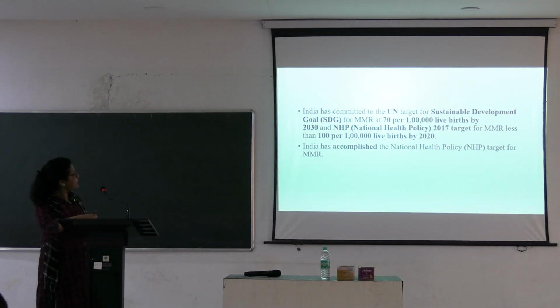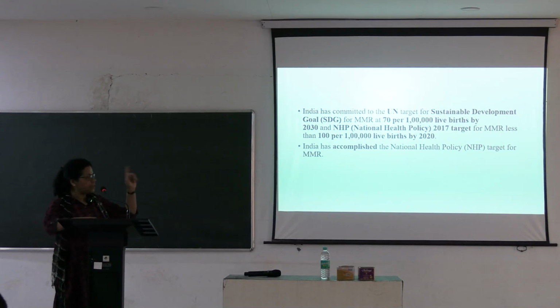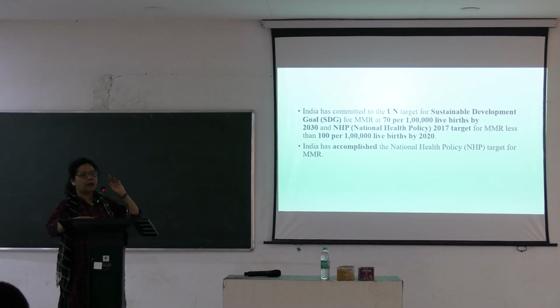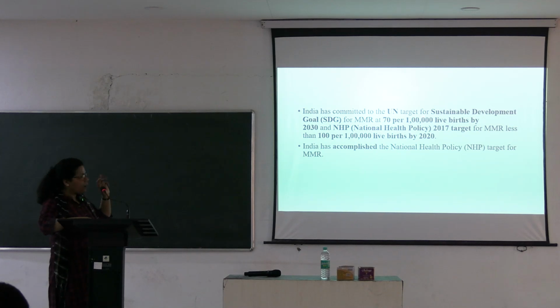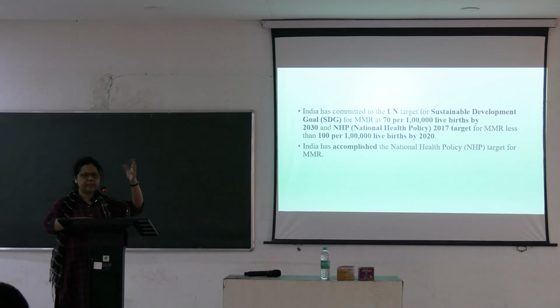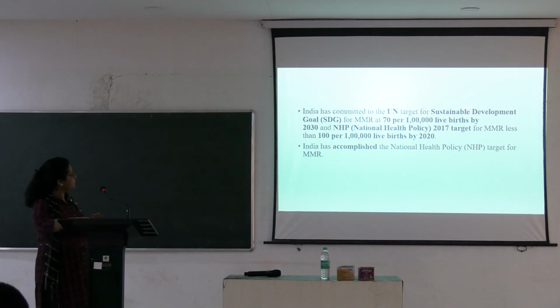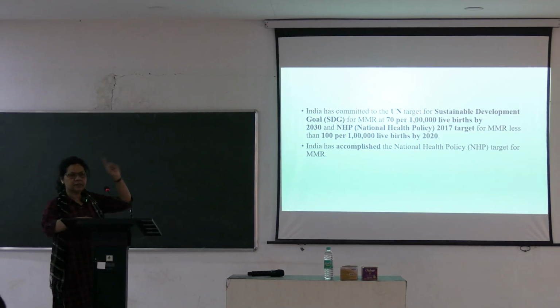So the United Nations target is the SDG for MMR, maternal mortality. MMR should be 70 per lakh live births. We have not been able to reach that as yet. It is around 93 now. This is the target by 2030.